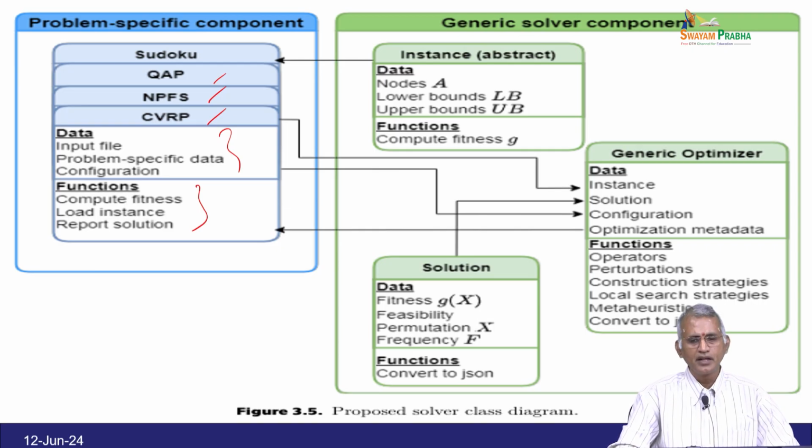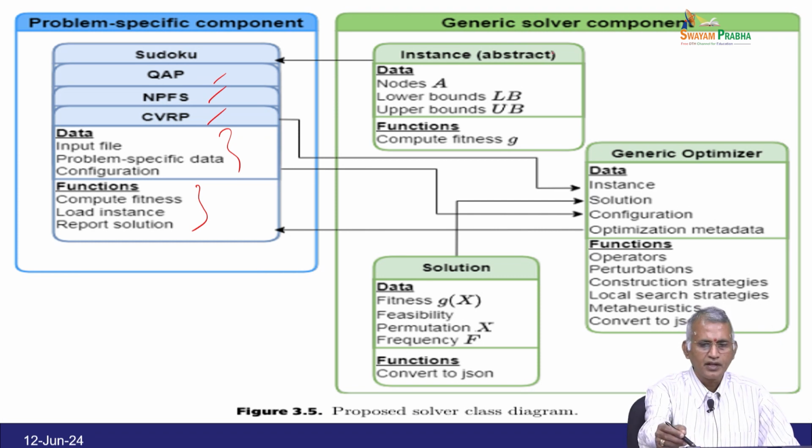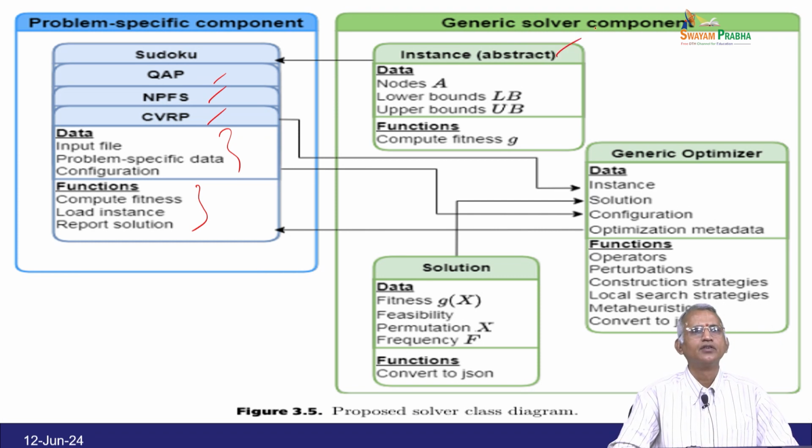Now, we have the generic solver component. It should first of all start with the abstract instance. Next, data. Data is based on nodes, and then upper bound and lower bound are required, and the function we have to compute. So, this is the first step we have to do in solving the Sudoku.